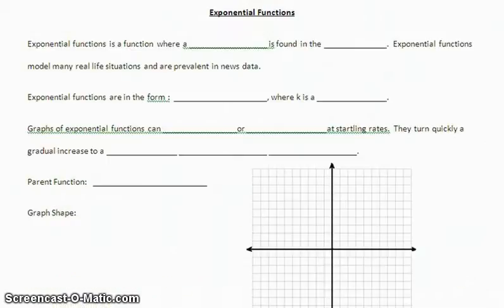Next up, we have exponential functions, and that is where a variable is found in the exponent of a function. And we use this, and you probably know some data that has been used by using exponential functions, and you've read about it in the news frequently. But they're usually in the form f of x equals some constant k to a power, where k is a constant.